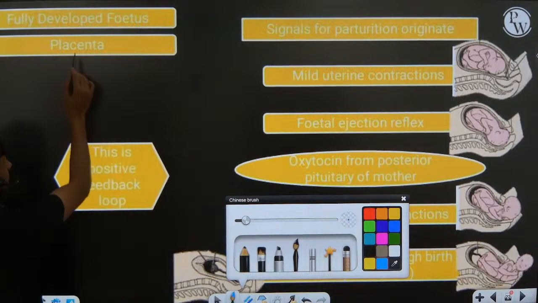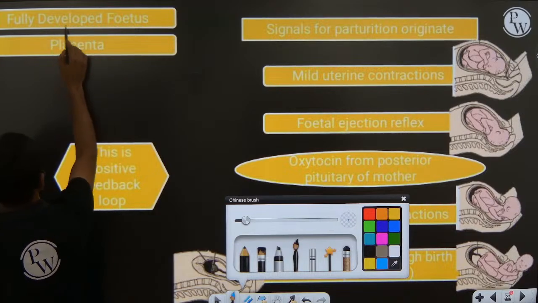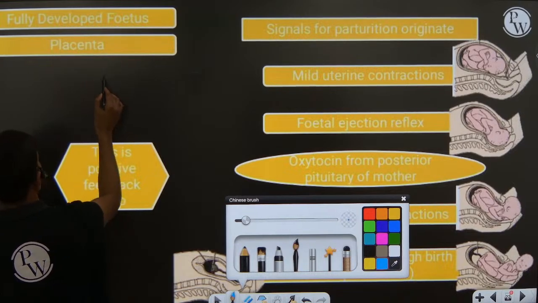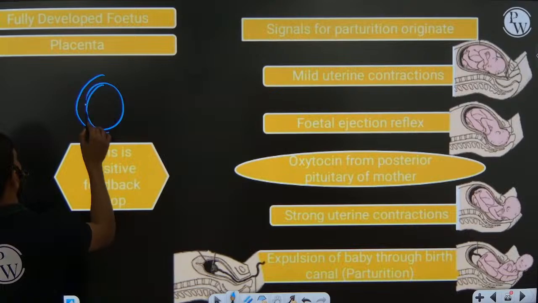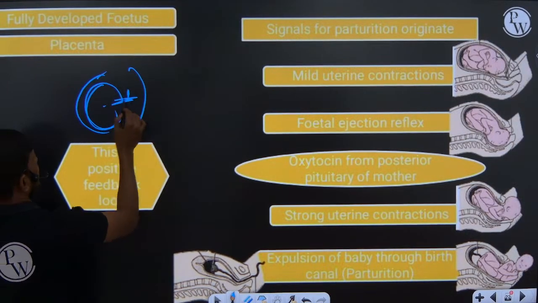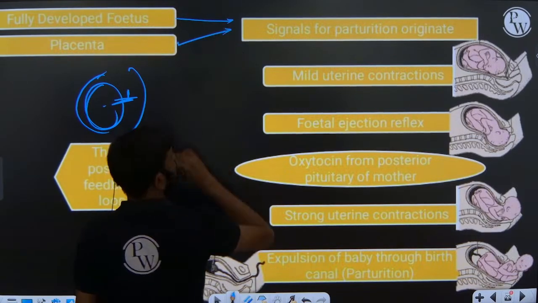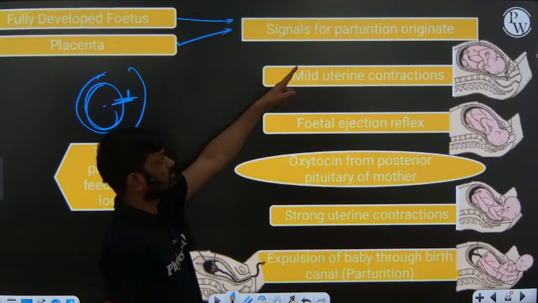Okay, fully developed baby, the fully developed fetus and placenta sending signal for parturition.